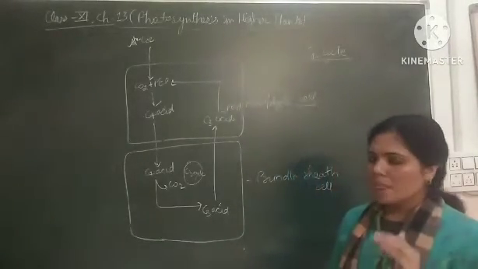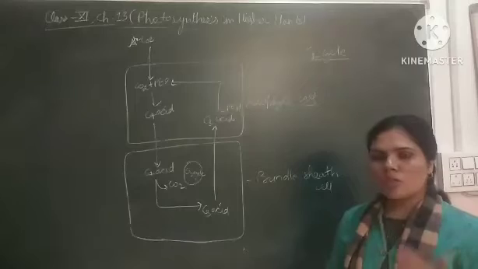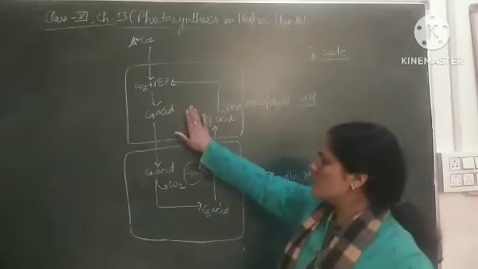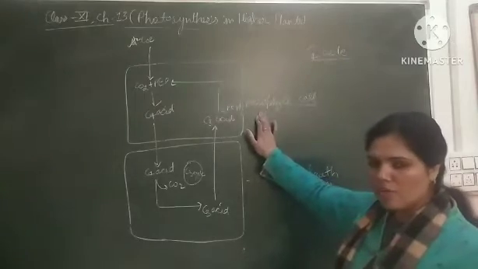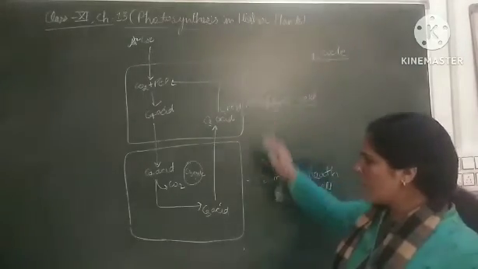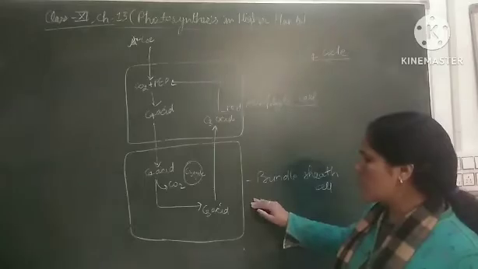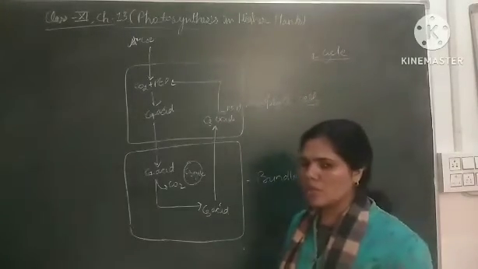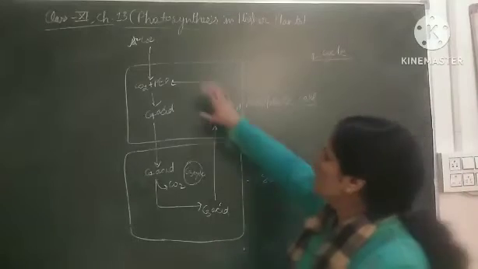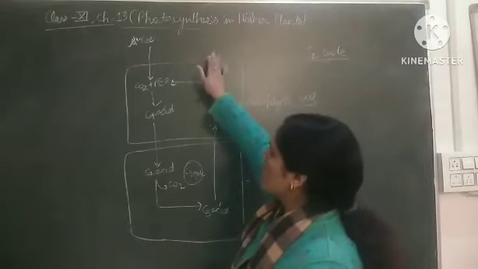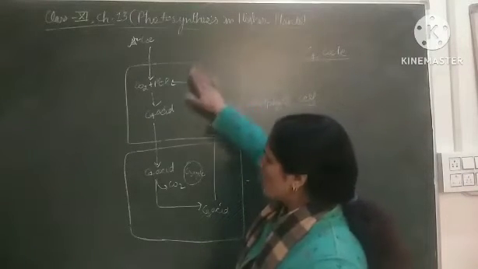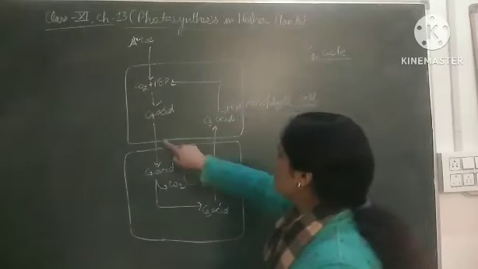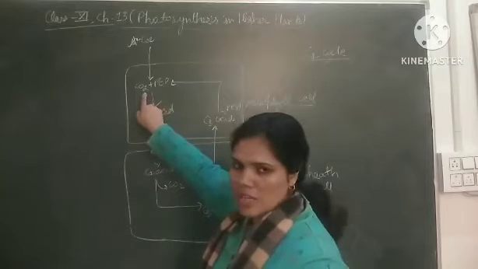In this, the formation of glucose, the formation of food, takes place with the help of two cells. The first reaction takes place in the mesophyll cells, which are also found in normal plants, and another part of this cycle takes place inside the bundle sheath cells. They are found near the vascular bundle of the leaf. First, the CO2 and water are taken in with the help of stomata. This atmospheric CO2 comes into the mesophyll cell. Here the carboxylation takes place.